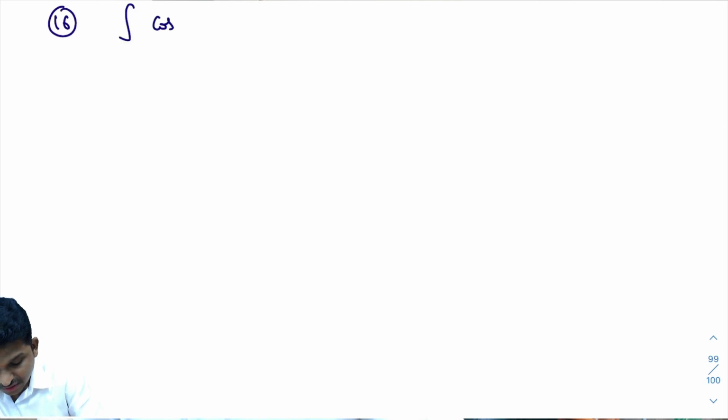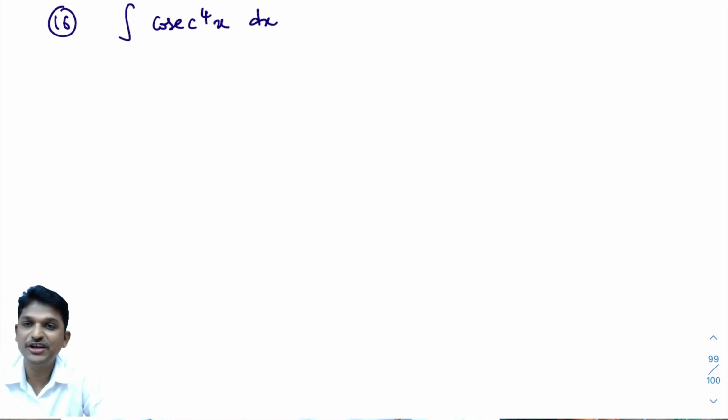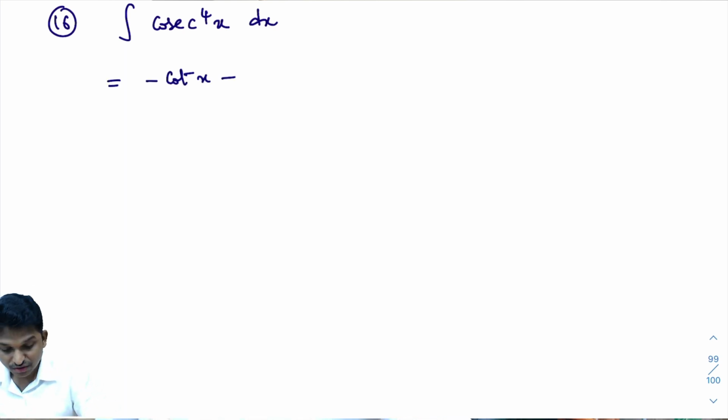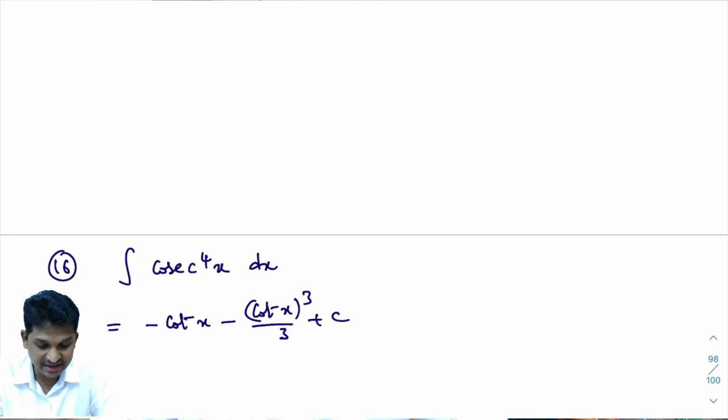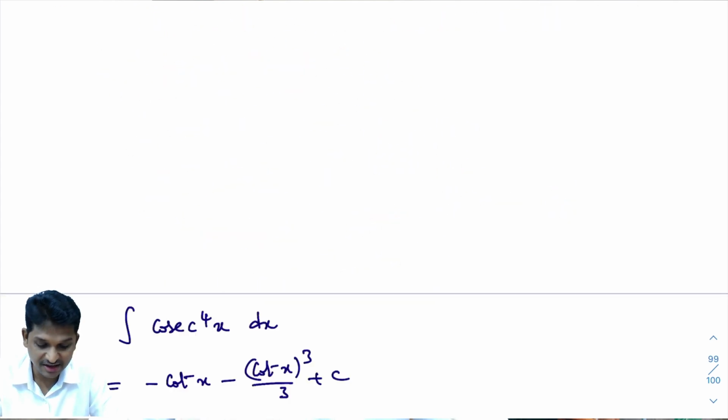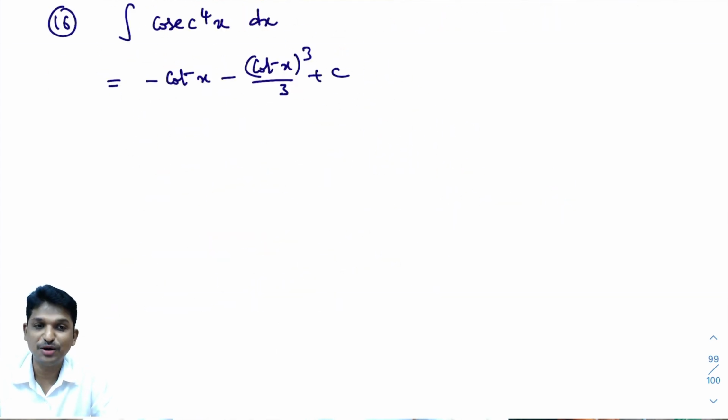So we completed 15 problems. Now the 16th problem, integral of cosecant power 4x dx. See, I did 15 problems now. I want you to try this problem on your own. I'll just write the answer for this. So I want you to try this problem. You will get the answer like this for this problem. I want you to try without fail, right? How we did this secant power 4x dx, in the same way, please do this problem.